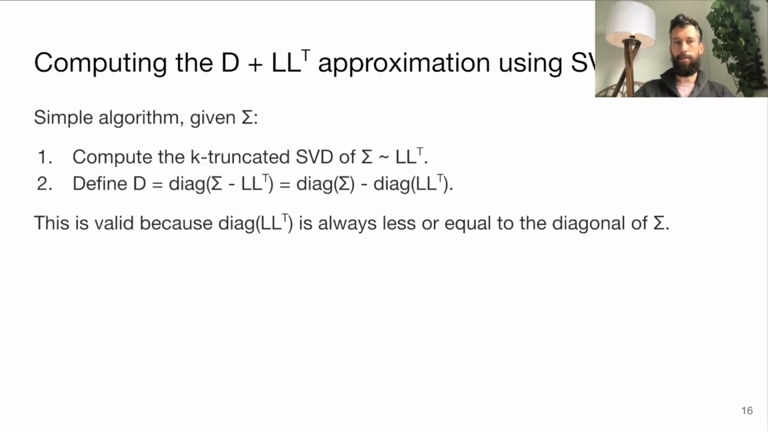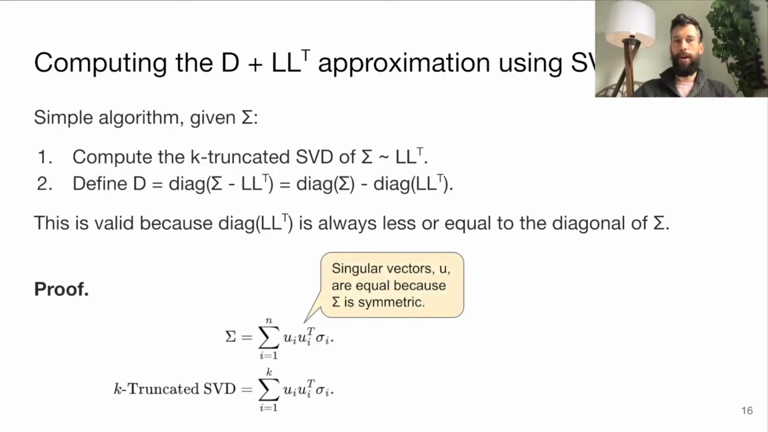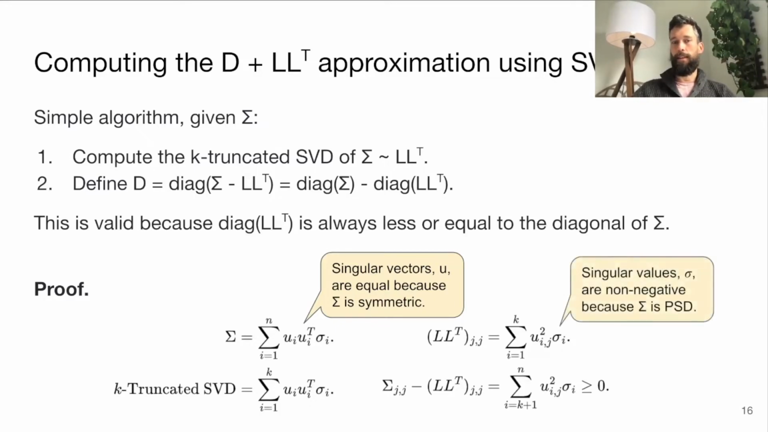Remember, we need this d to be positive. And basically, this comes from the fact that sigma is symmetric. So you can write it as a sum of outer products with singular values. And the truncated SVD is just the first k of them. And now if we look at the diagonal, we're actually getting a sum of square values. And because, again, the covariance matrices always have this property of being positive semi-definite, which means all the singular values are non-negative, the whole residual diagonal here in point 2 will be positive.